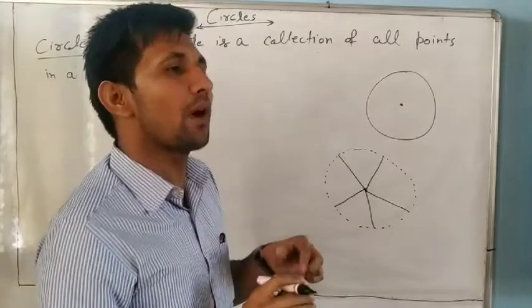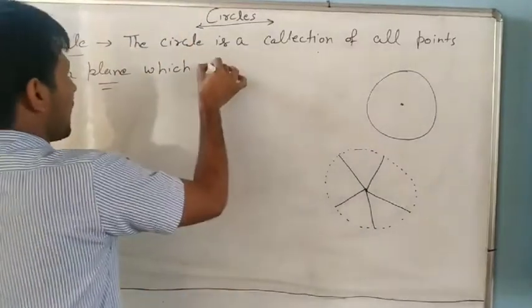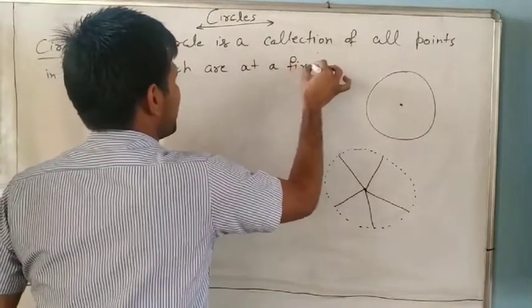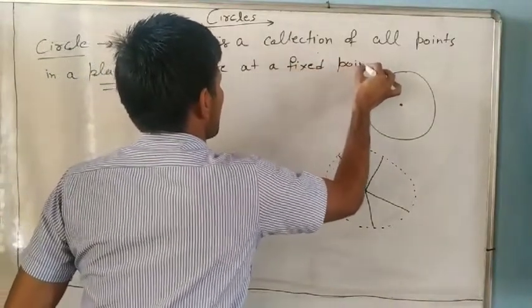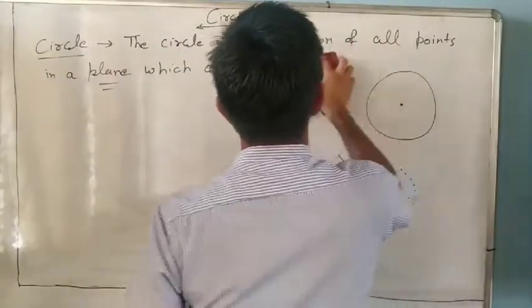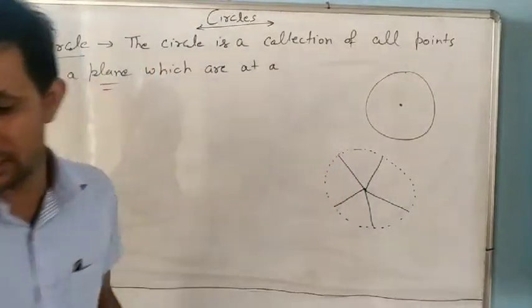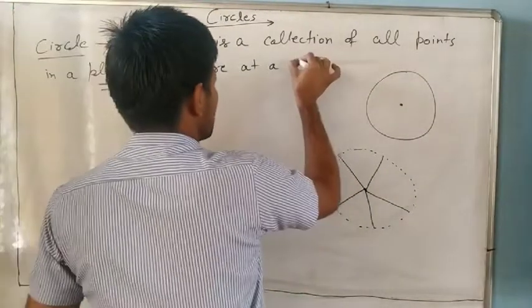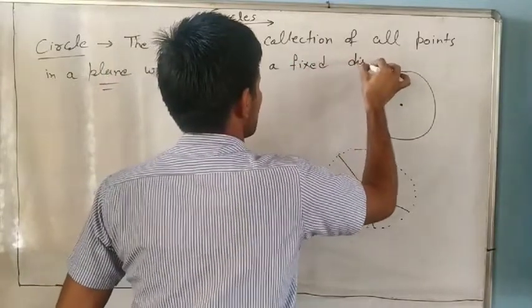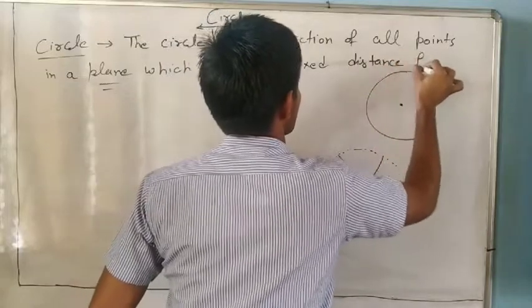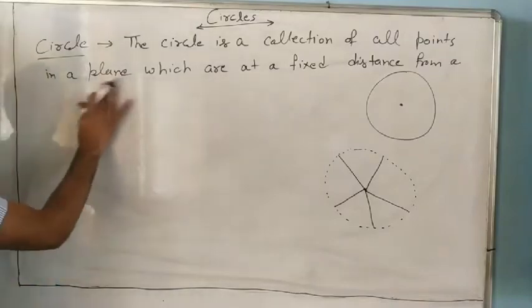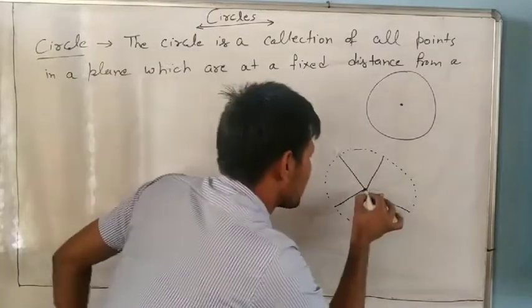Some fixed distance, may be 5 cm, 7 cm. The circle is the collection of all points which are at a fixed distance from a fixed point.